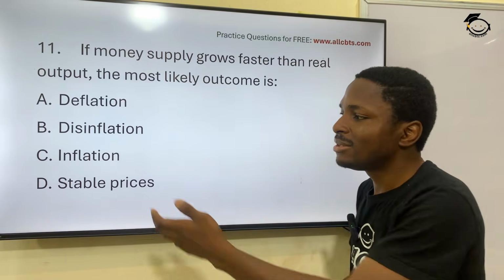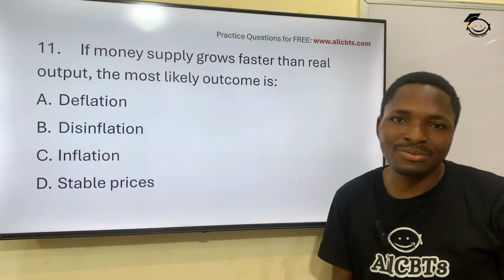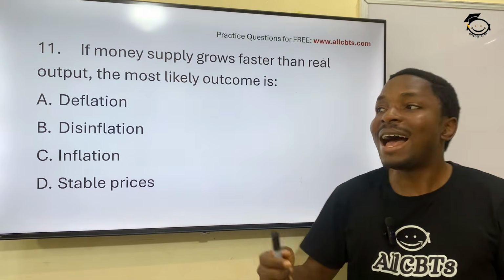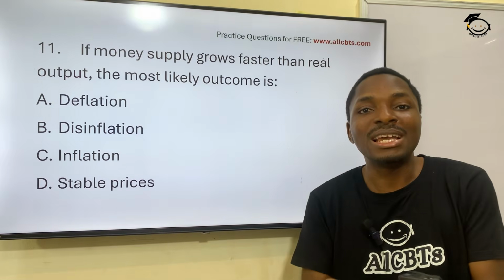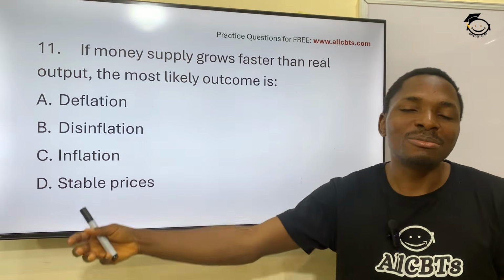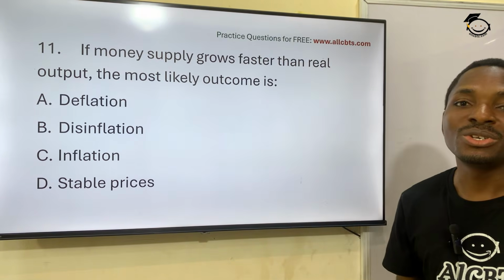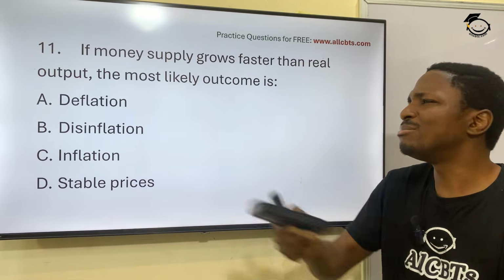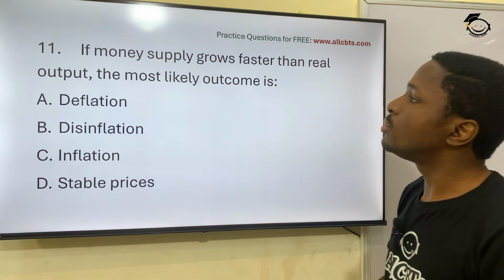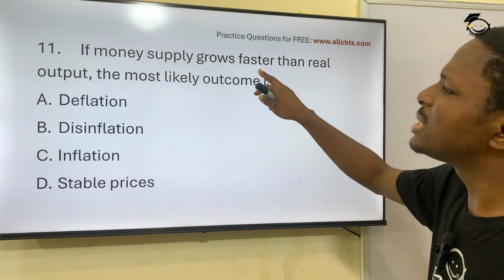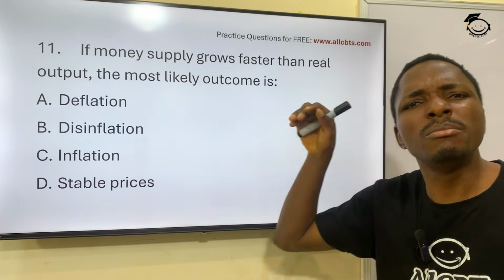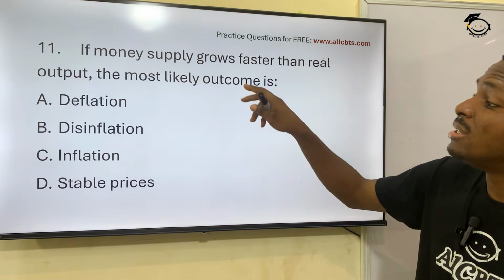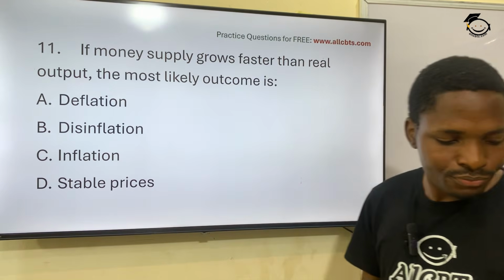What happens? The shop will take the price up, because they know this product is in high demand, and real output, the amount in the market, is small. So the shop now increases the price so as to what? Maximize profit, thereby causing what? Inflation. That's just the simple understanding behind this. So when money chasing a product is more than what is able to be produced or what is available for output, the result will be inflation.